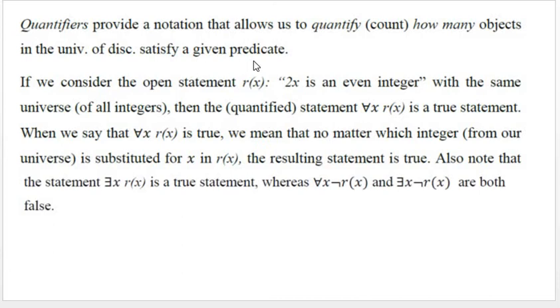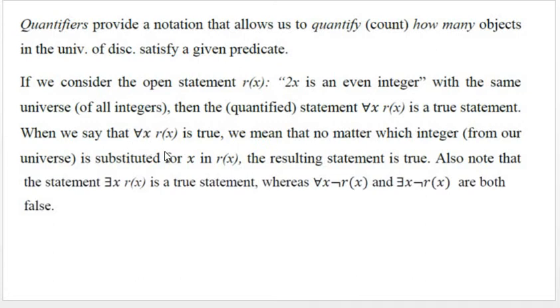Quantifiers provide a notation that allows us to quantify how many objects in the universe of discourse satisfy a given predicate. If we consider the open statement, for example, R of x denoting the predicate function "2x is an even integer", with the universe being the set of all integers, the quantified statement for all x, R of x is a true statement.